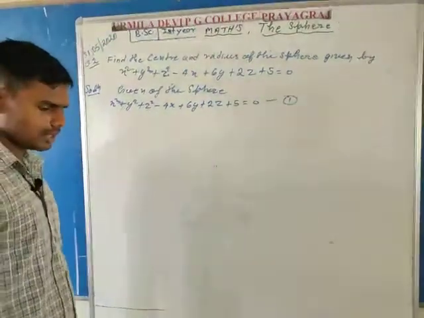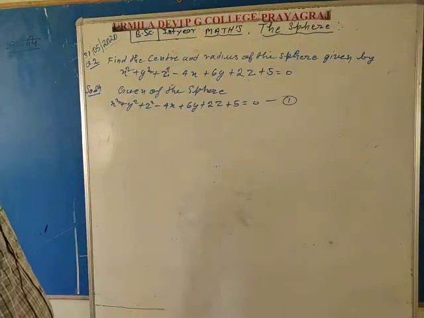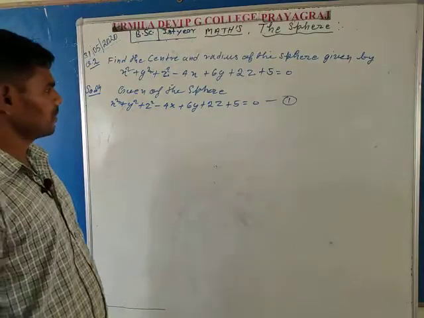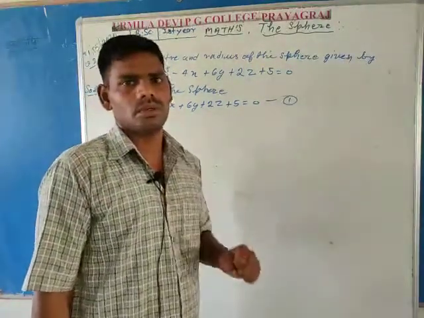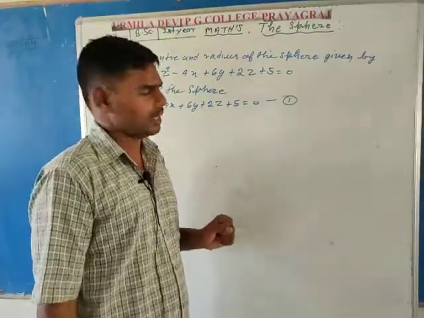This equation is given in the question, and it is the general equation of the sphere. You know about the general equation of the sphere from the previous article.